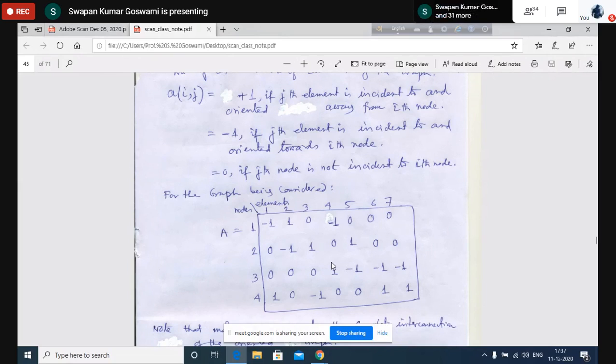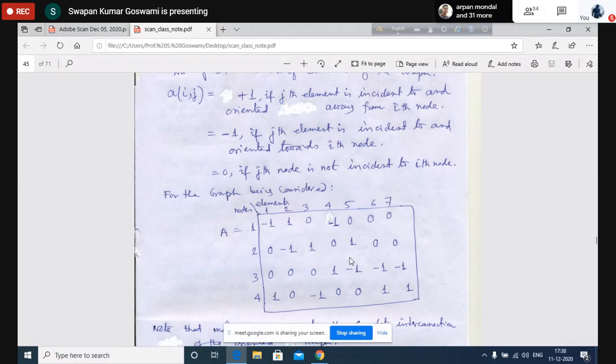Now we see that if the graph is not known to you but you know the matrix, the node to element incidence matrix, then you can easily form the graph. That means once you create this matrix A, you need not henceforth draw the graph or refer to the graph again, because the graph is represented in this matrix.